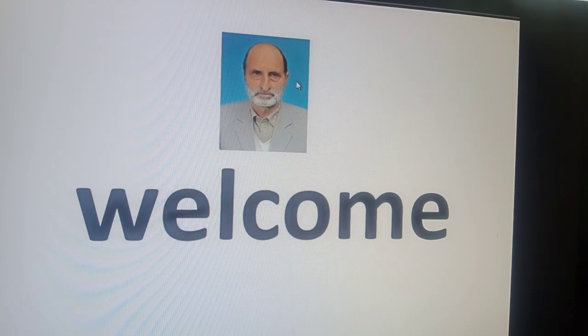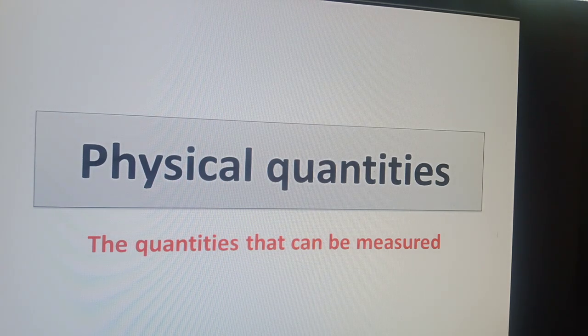Our today's topic is physical quantities. What are physical quantities? Viewers, those quantities which can be measured are known as physical quantities.